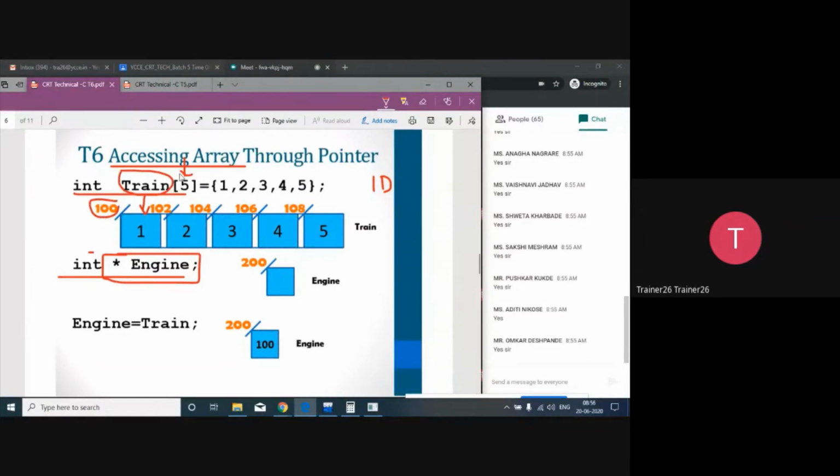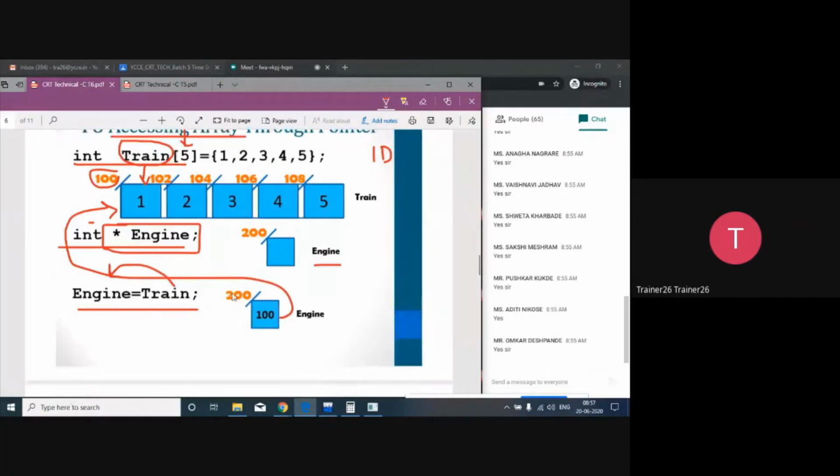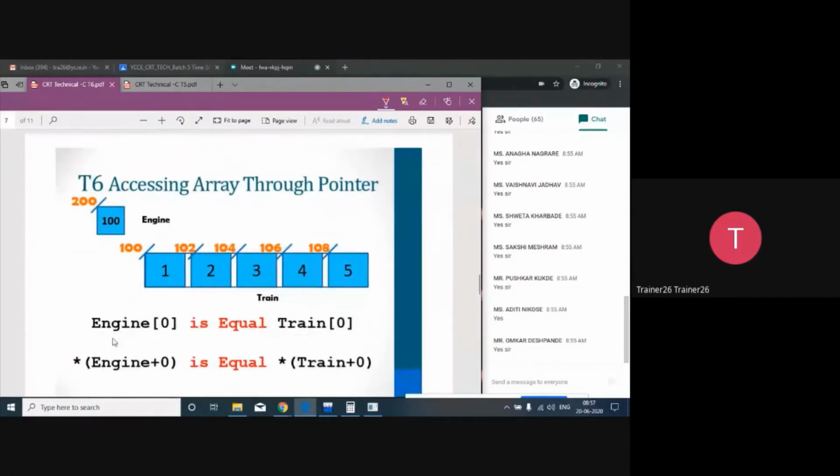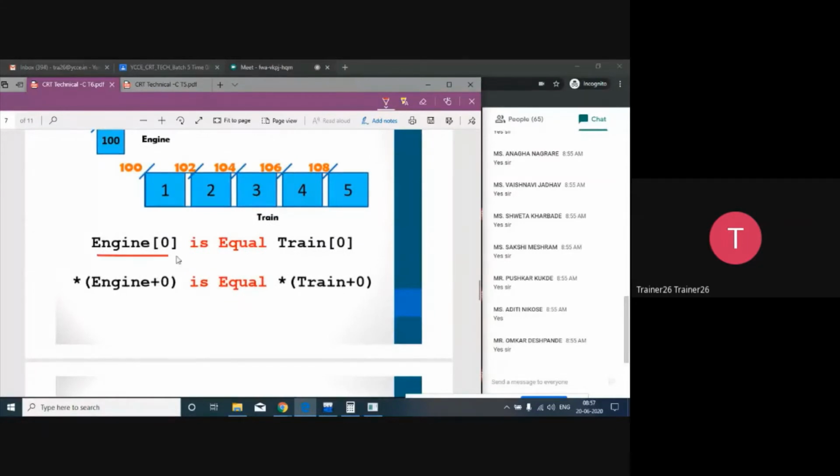And then after that, 5 variables are there, and there is one more pointer named engine. What is going to happen once we write this particular line? Train is going to get assigned into the engine. So train means the bogies are there, and this is your engine. At the beginning there is an engine, and this particular thing is going to get connected over here. In this way the connection is there. So now when I say engine[0],